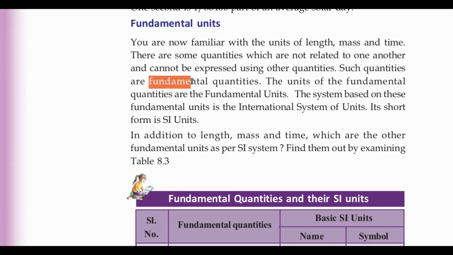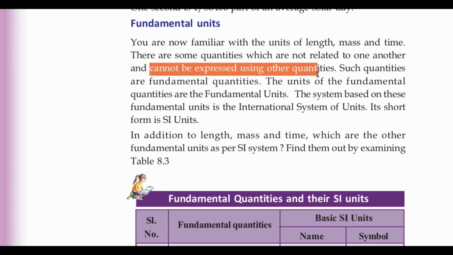A fundamental quantity is a quantity which cannot be expressed using other quantities. We cannot express it with other quantities.